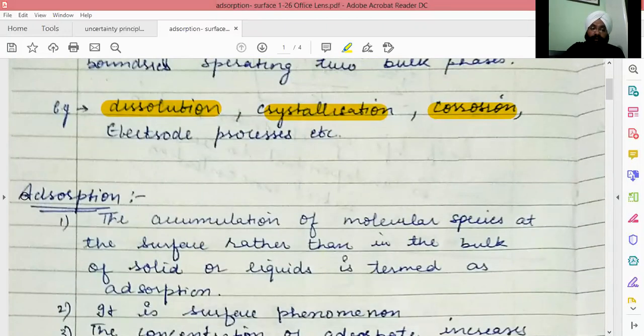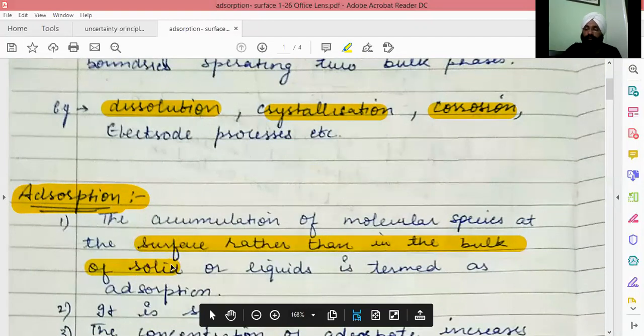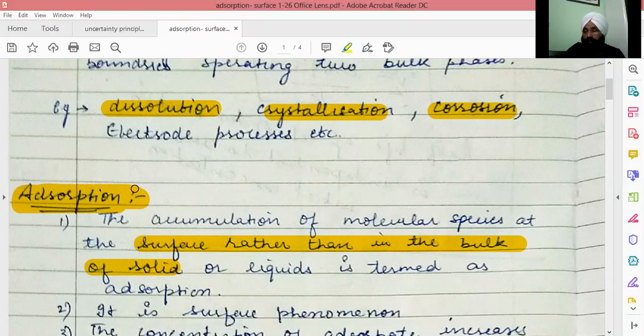Now, the first topic in this chapter is adsorption. Adsorption is the accumulation of a species at the surface rather than in the bulk of a solid. So, when we add sugar in water, it goes inside the water. Here, in case of adsorption, we'll talk about the accumulation of species at the surface only, like a dirt deposit on the surface of a table, on a glass kept on a table.